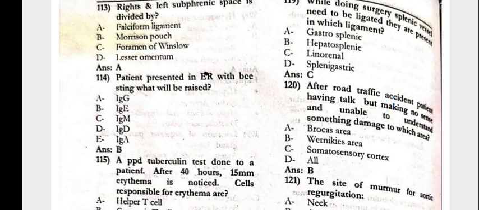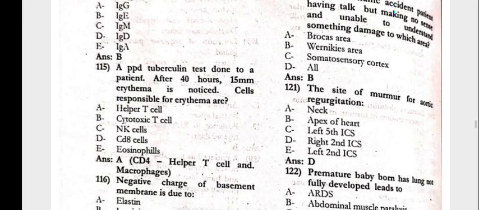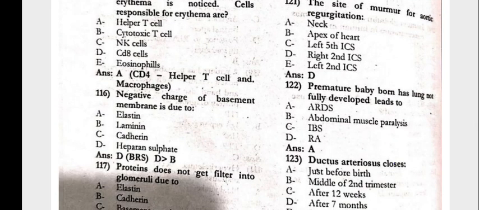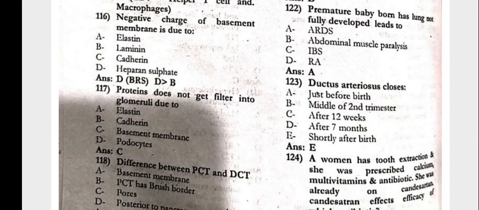The patient presents to the ER with anaphylaxis, that is IgE. The PPD tuberculin test done to the patient after 48 hours. A 15 mm induration is noticed. Cells responsible for the induration are helper T cells. Negative charge of the basement membrane is due to heparan sulfate. The proteins do not get filtered into the glomeruli due to the basement membrane.